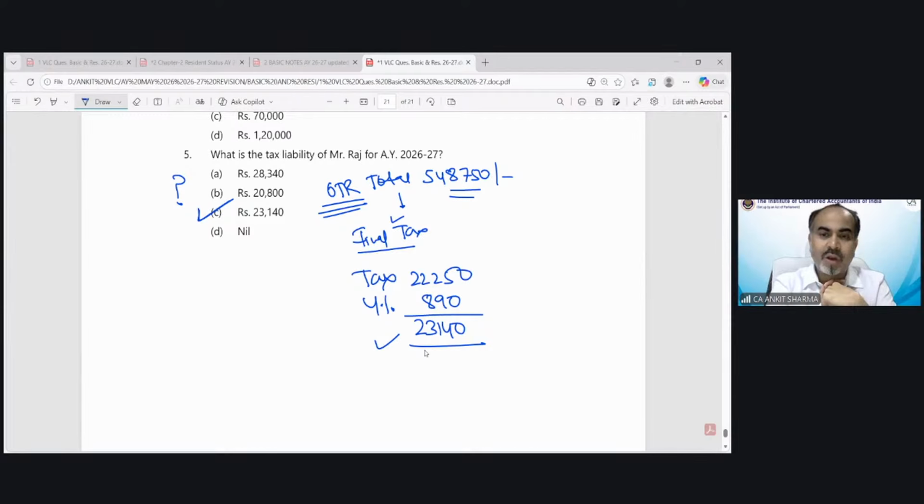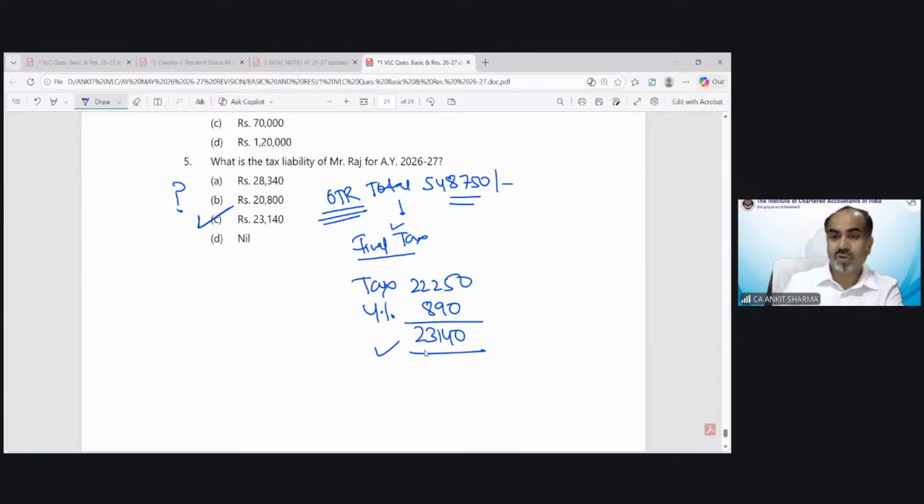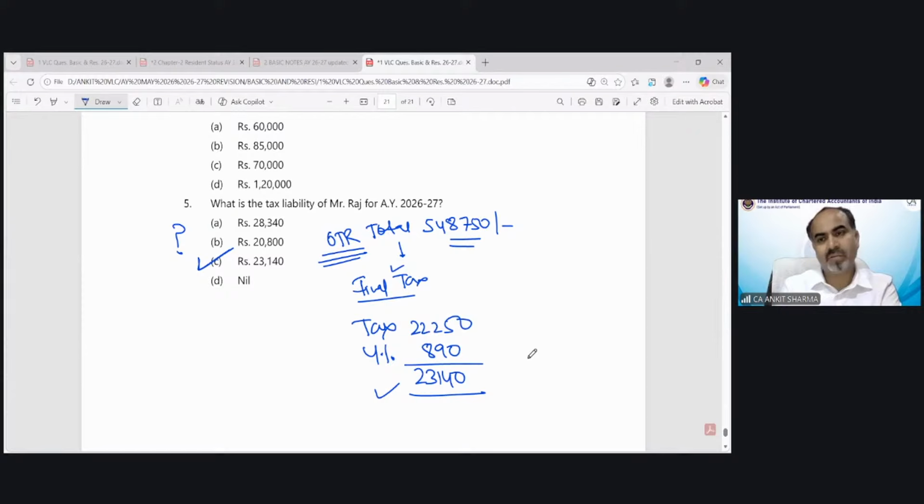Nagarja is saying no rebate. Rebate is up to 5 lakh rupees, Nagarja. If income exceeds 5 lakh rupees, then there would not be any rebate. Rebate could be available, but only if the total income does not exceed 5 lakh rupees. Okay, Arun Sagar. So the current year status of Karta does not matter, but the preceding year status could affect. Because out of 10 preceding previous years, Karta should be resident in 2 years, and out of 7, Karta must be in India for at least 730 days or more. These two conditions must be fulfilled for the HUF to become a resident and ordinarily resident.